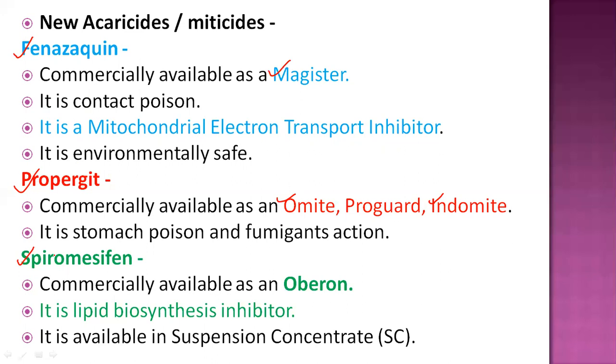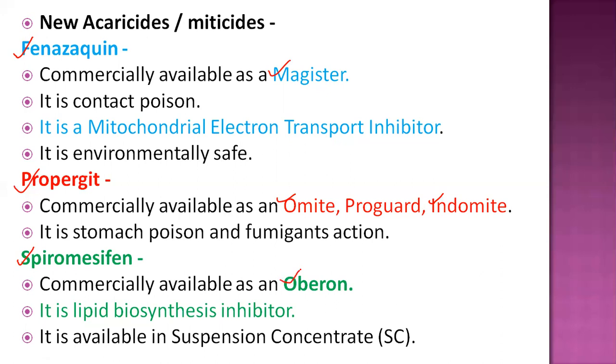Now spiromesifen is commercially available as Oberon, and it is a lipid biosynthesis inhibitor in insects, available as a suspension concentrate. So overall these are the pesticide formulations and pesticide examples. This is our second part of this topic. Thank you. Please do an assignment on that topic, and also remember all the compounds. Okay, thank you very much.